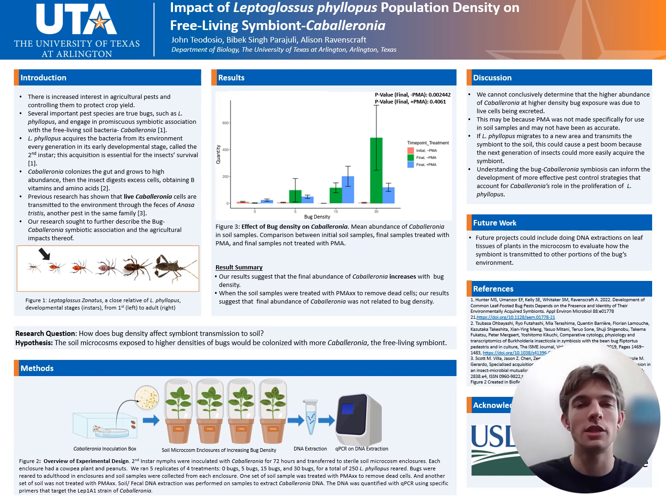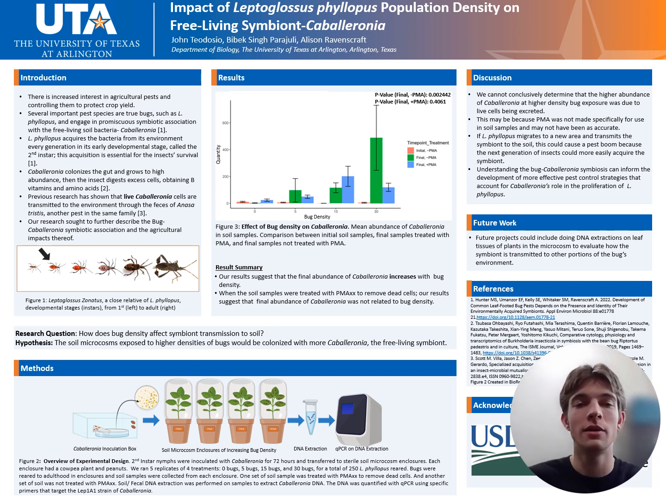To determine whether these were live cells being quantified, we treated soil samples with PMA, which binds with dead cells' DNA and removes them, so downstream analysis, like qPCR, only quantifies live cells. We did not see a significant difference in Caballeronia abundance at different bug densities. So, we cannot conclusively determine that the higher abundance of Caballeronia at higher density bug exposure was due to live cells being excreted. This may be because PMA was not specifically made for use in soil samples and may not have been as accurate.